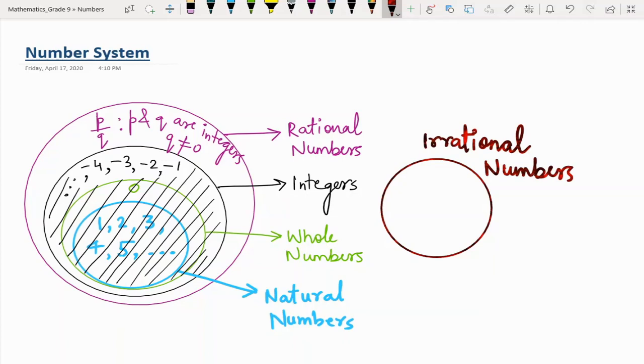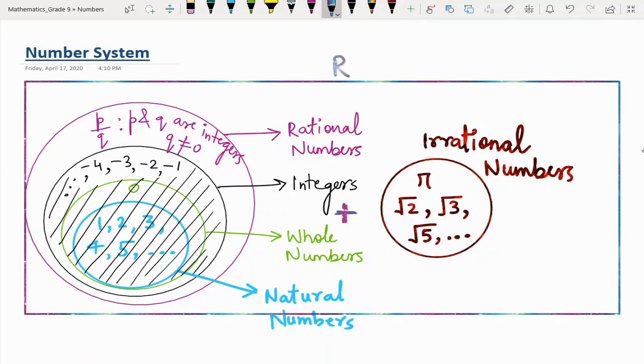So we have fifth category of numbers, fifth set as irrational numbers. For example, I have a very famous irrational number, that is pi. √2, √3, √5 and so on. We have infinite irrational numbers.